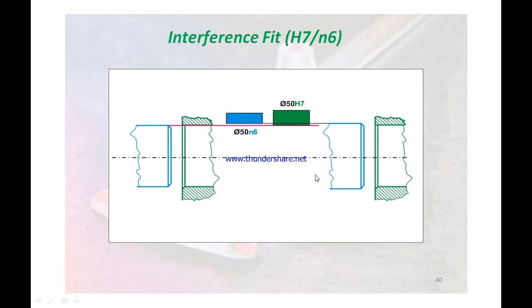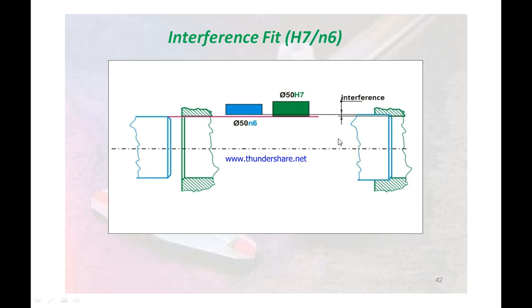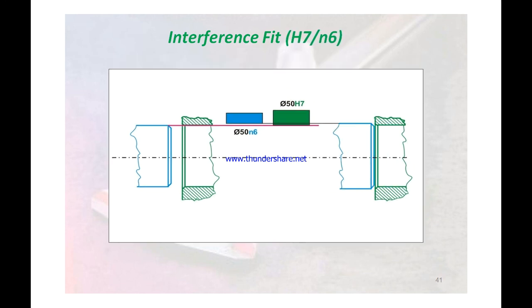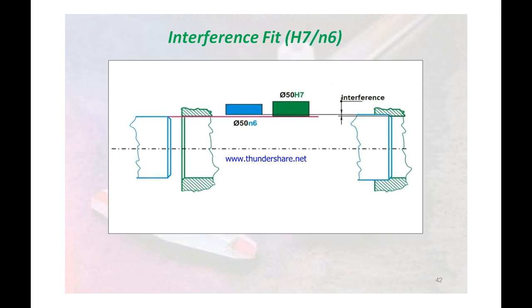This is the best example of interference fit. I can give you the imagination. Look at this. This is the interference fit. The lowest diameter of the shaft is greater than the largest diameter of the hole. So there is a definite interference. Look at this. There is definitely interference over here. Interference is here.